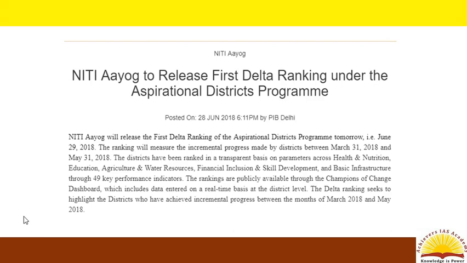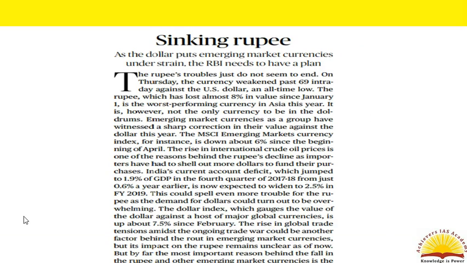The rankings are publicly displayed through the Champions of Change dashboard, which includes data entered on a real-time basis at the district level. The process can be quoted as an example of competitive as well as cooperative federalism in your GS2 paper. The next issue in news is an editorial regarding the falling rupee value.